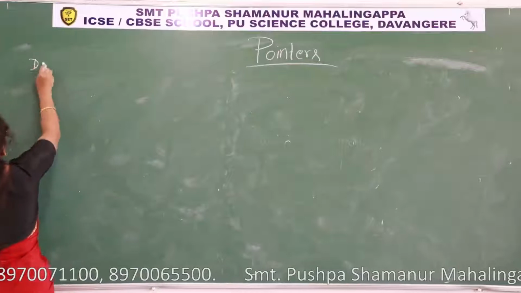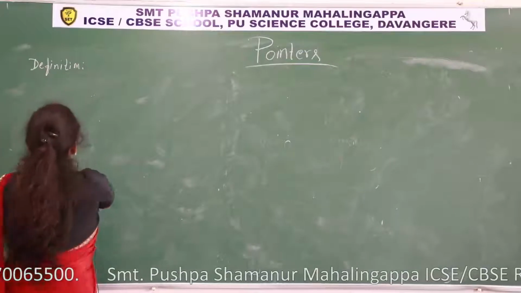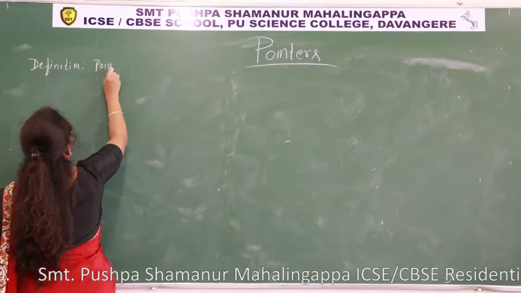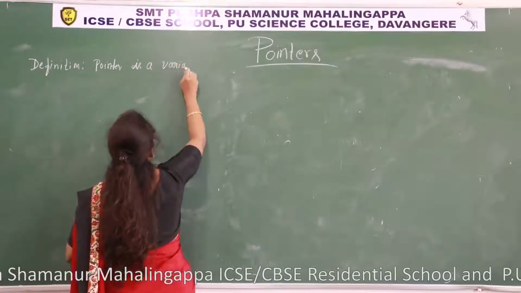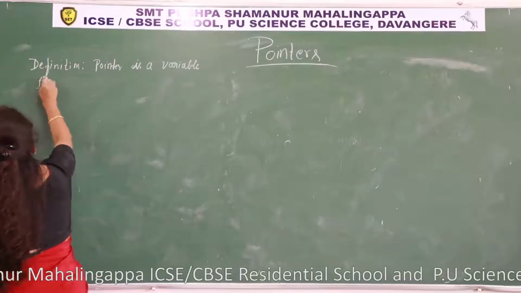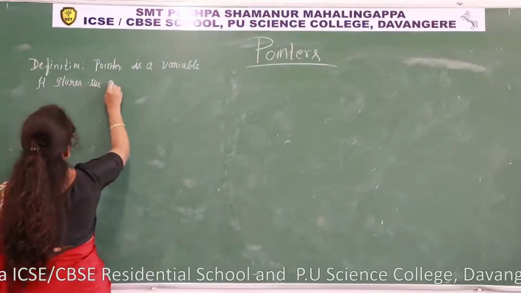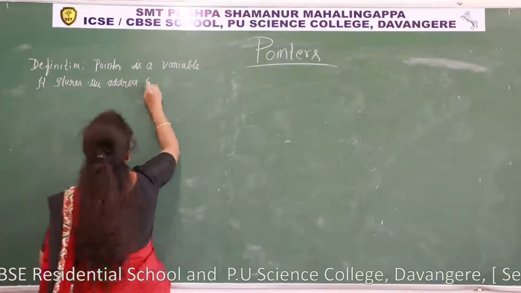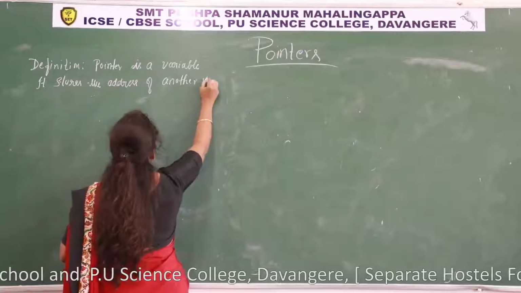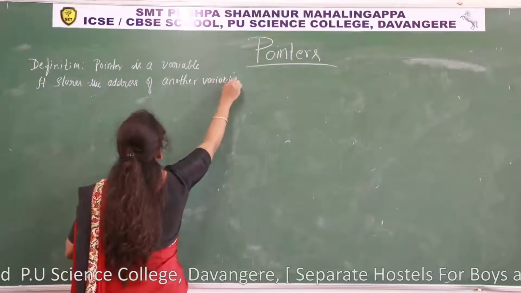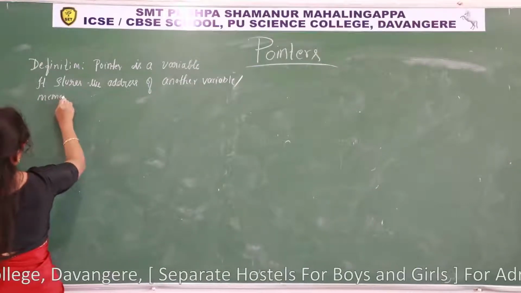First, definition. Pointer is a variable. It stores the address of another variable or memory location.